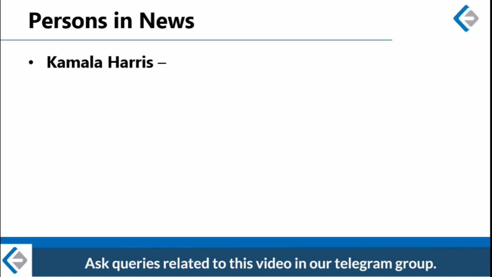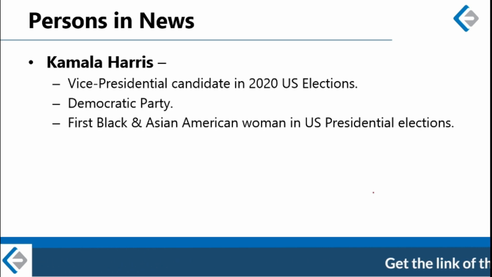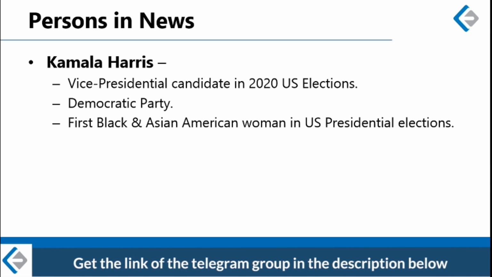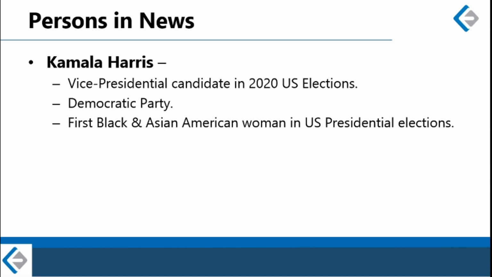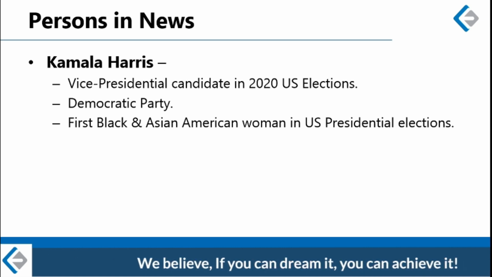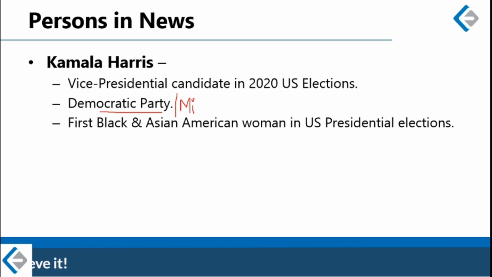Alright, the first name is Kamala Harris. Kamala Harris has been nominated as the vice presidential candidate in 2020 US presidential elections. She has been chosen as the running mate by the Democratic presidential candidate Joe Biden. So she is the vice presidential candidate of Democratic Party and she will take on Mike Pence of Republicans.